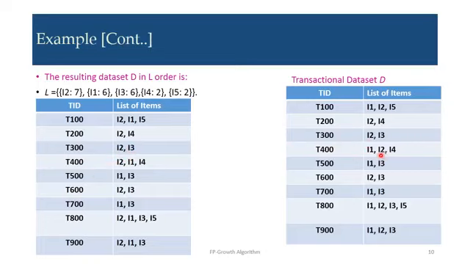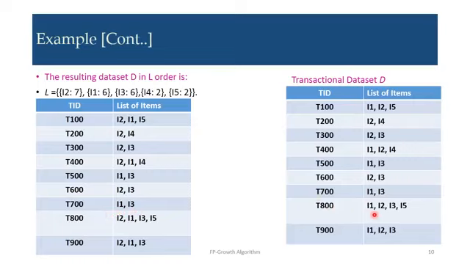T400, I1, I2 and I4. Here I2 support count is more than I1, so it should be kept first. So this is a rearrangement. T400 is I2, I1 and I4. T500, I1 and I3. It is also correct, so we keep I1 and I3. T600, I2 and I3. So we keep I2 and I3. T700, I1 and I3. It will be as it is, I1 and I3.